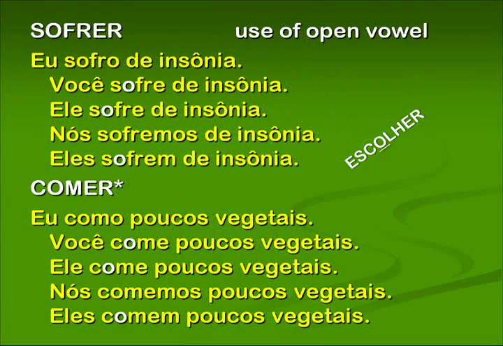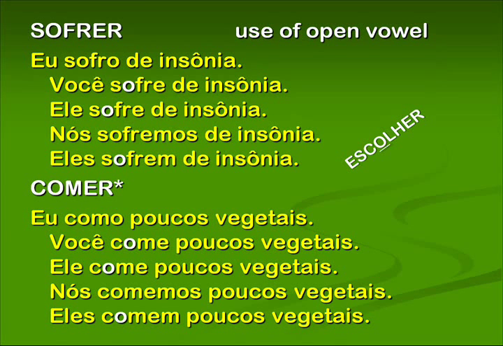How about verbs with a close and open O? You can hear the close vowel in the infinitive, sofrer, or escolher, or comer, but it's going to open again in the conjugation of the third person singular and plural forms. So we have eu sofro de insônia, close O, but você sofre de insônia. Ele sofre de insônia. Back to close in nós. Nós sofremos de insônia. Back to open in the plural. Eles sofrem, or vocês sofrem de insônia.